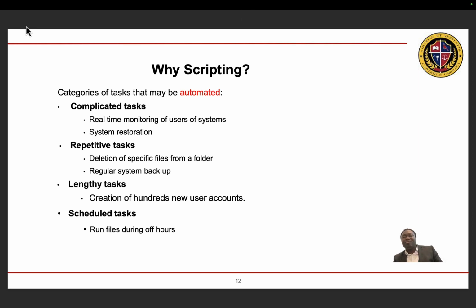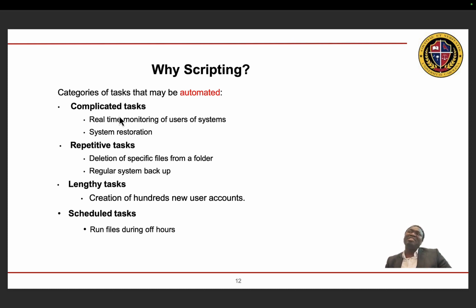Now, what categories of tasks should we automate? When do I need to know that this task I'm going to undertake should be automated? When the tasks are very complicated, like real-time monitoring of users in the system, and tasks that are very repetitive in nature. If you're undertaking real-time monitoring of a system with so many users, you definitely need to automate that task. System restoration is one task that is complicated and therefore requires automation.